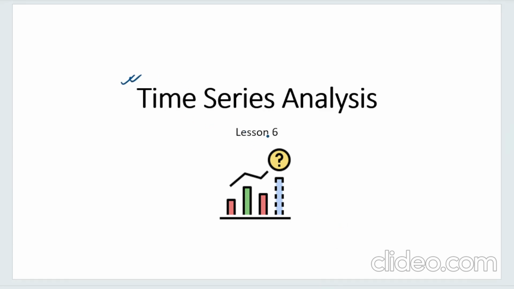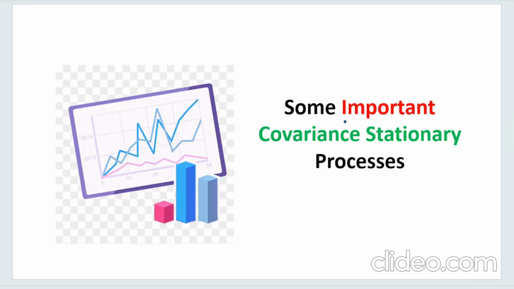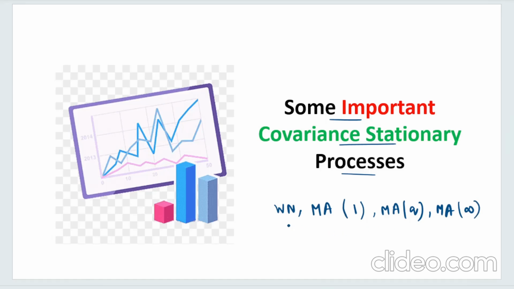So this is going to be our 6th lecture on the time series analysis and forecasting playlist, where if you have followed my playlist you will know that I have covered some important covariance stationary processes. Particularly I have talked about what is a white noise process, and then I have talked about the MA process, that is the moving average process of different orders. Particularly I have covered the moving average process of order 1, of order Q, and of order infinity, right? So this is what we have covered till now.